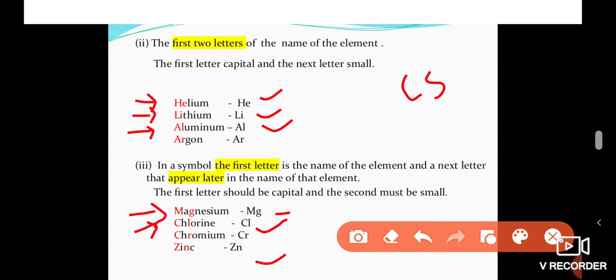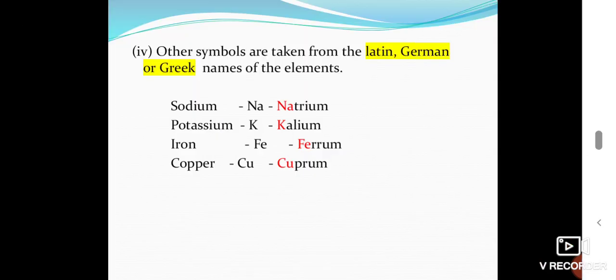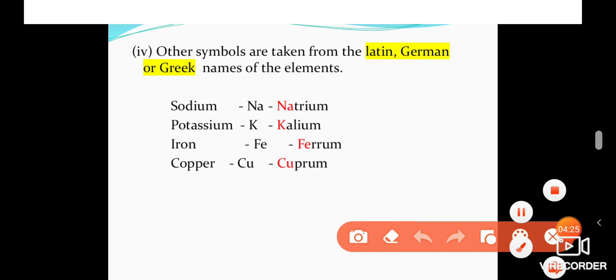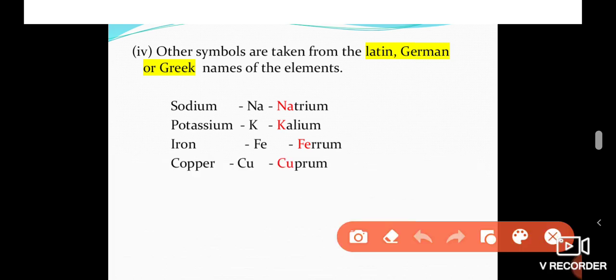Okay, and next, the two-letter system, but it is different. The symbols are taken from the Latin, German or Greek names of elements. For example, sodium. Sodium is the element name. The Latin name of sodium is natrium. So the symbol for sodium is taken from its Latin word. Like that, potassium.